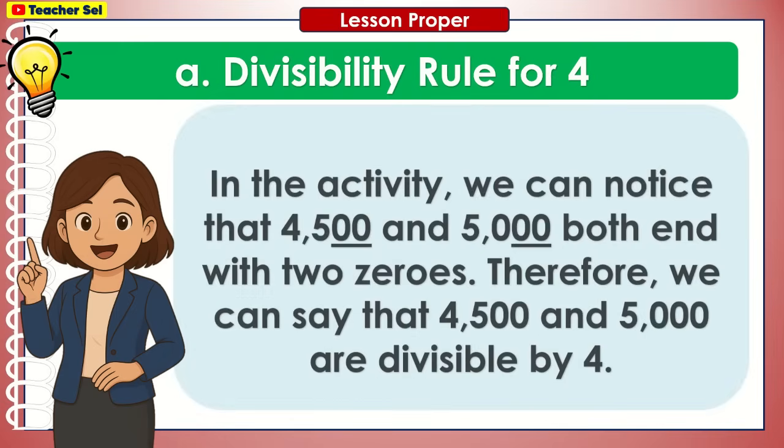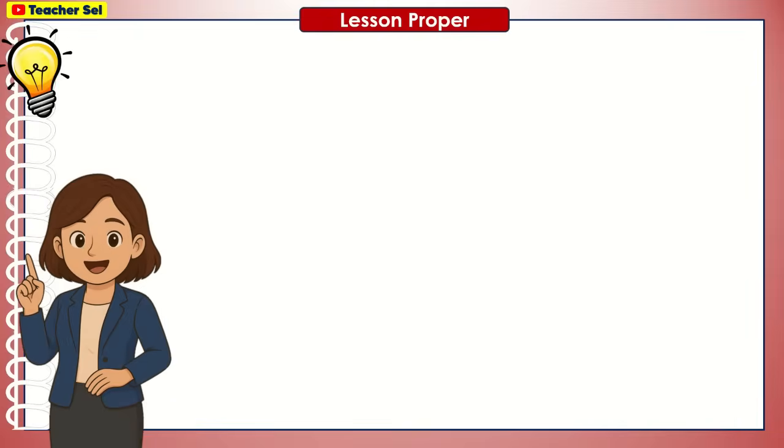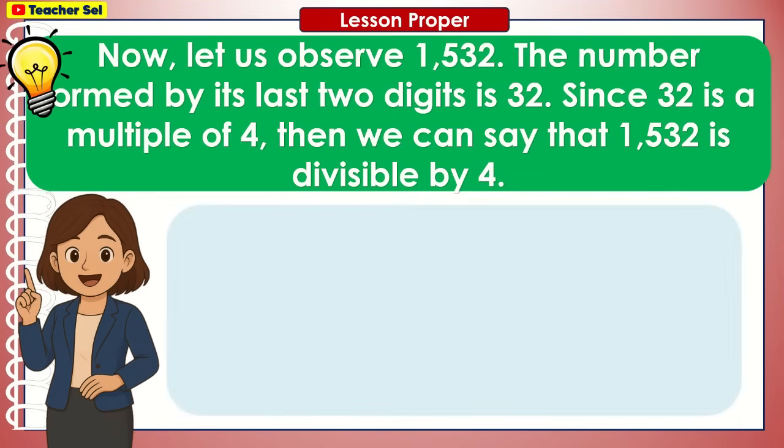In the activity, we can notice that 4,500 and 5,000 both end with two zeros. Therefore, we can say that 4,500 and 5,000 are divisible by 4. Now, let us observe 1,532. The number formed by its last two digits is 32.